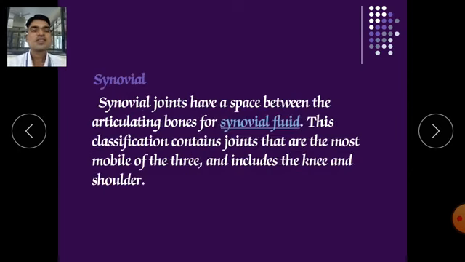Synovial joints have a space between the articulating bones, filled with synovial fluid. This classification contains the joints that are the most mobile of the three. Out of all three classes, this is the most flexible joint, and it includes the knee and shoulder joints.